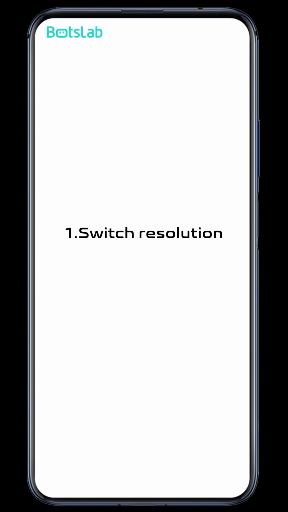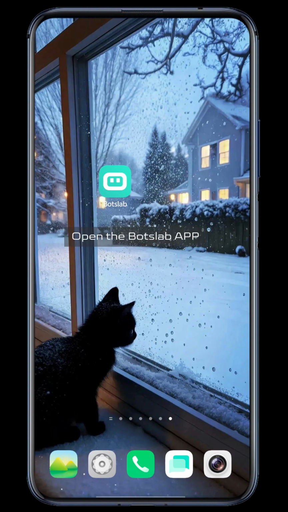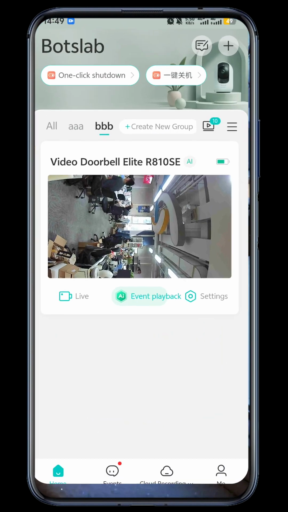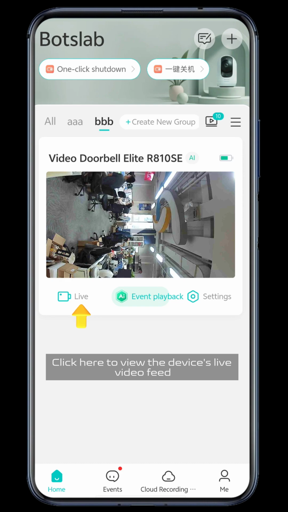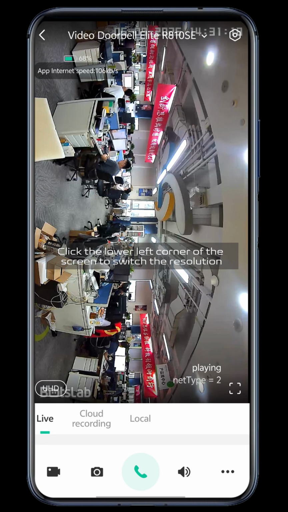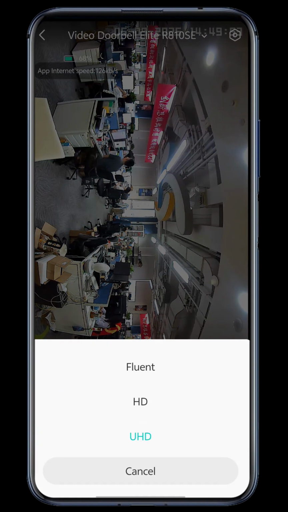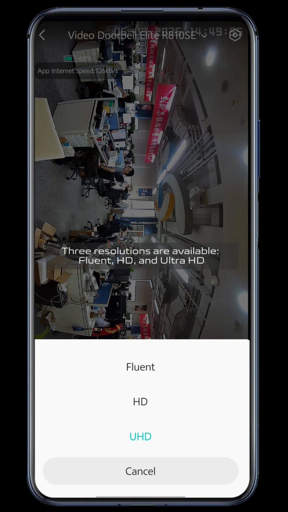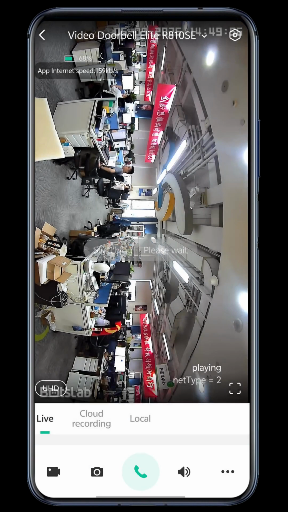1. Switch resolution. Open the Bots Lab app. Click here to view the device's live video feed. Click the lower left corner of the screen to switch the resolution. 3 resolutions are available: Fluent, HD and Ultra HD.